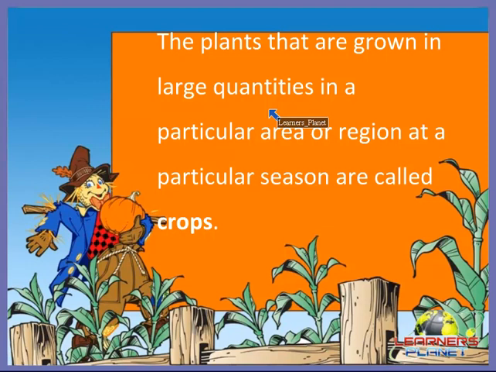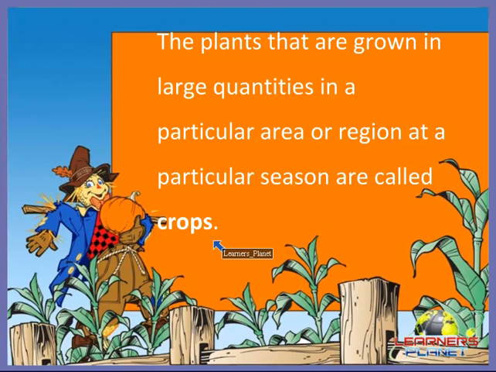Crops cannot be grown in a pot. They require soil and even space to grow, right? So the plants that are grown in large quantities in a particular area or region at a particular season like summer, winter, autumn or spring are called crops. Alright children, I hope you are clear with this term also. Remember that these are crops, and the practice of growing plants, not the crops, on a large scale for food or other purposes is called agriculture.